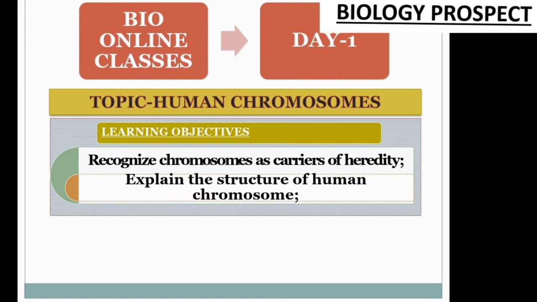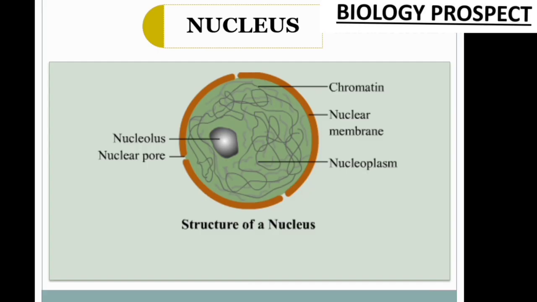Among these 4, today in the first slides I'm going to explain the first 2, that is recognizing chromosome as a carrier of heredity, and second, explaining the structure of human chromosome. Okay, so I will give a short introduction about the nucleus, then after I will start the chromosome. Why do I give the explanation about nucleus?